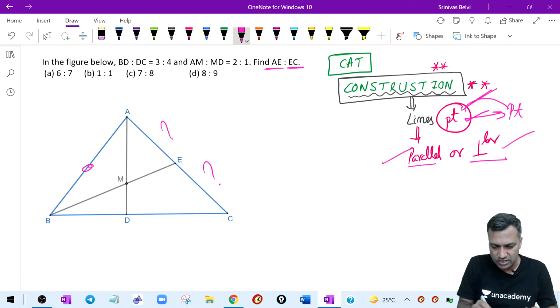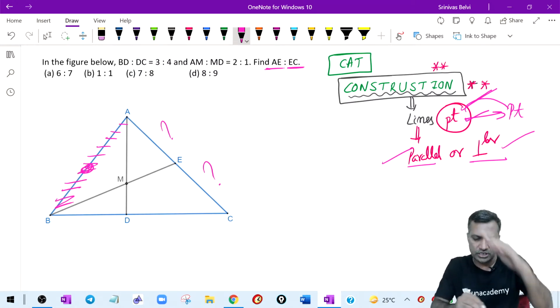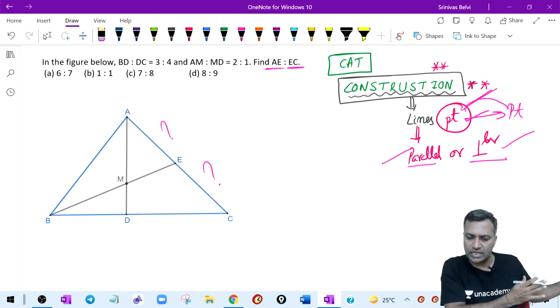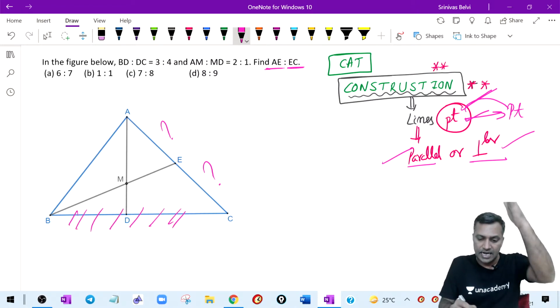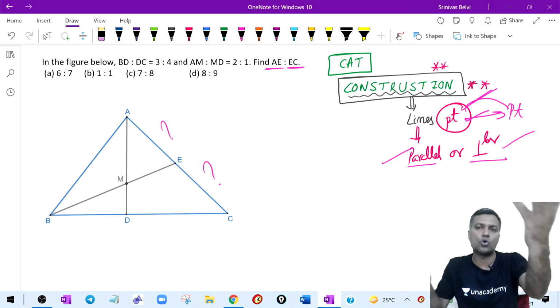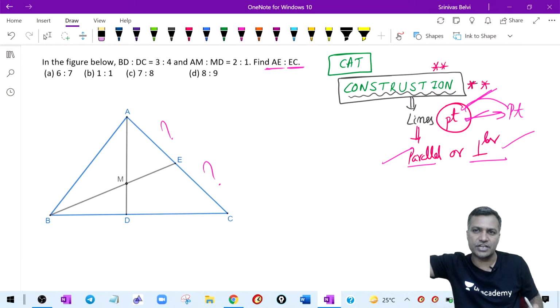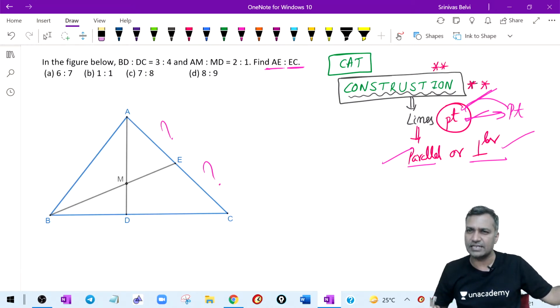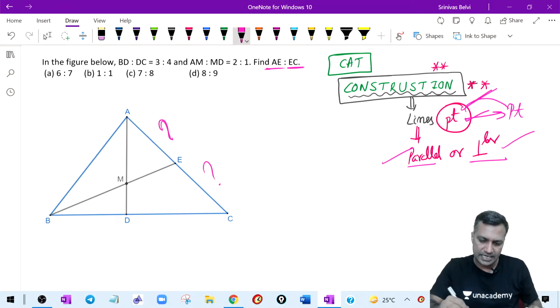Hey, I will do construction on this particular line called AB. Why are you going towards AB? When the question is about the other side, don't try to do a construction on some other side. Tend to go towards that side. For example, Google Maps said that you have to go towards northeast for your destination. Why are you driving south? When the direction is northeast, what has it to do with the south? Never go towards south. That's the whole point there. Your construction should be pointing towards this.